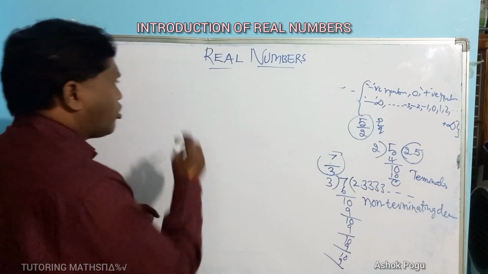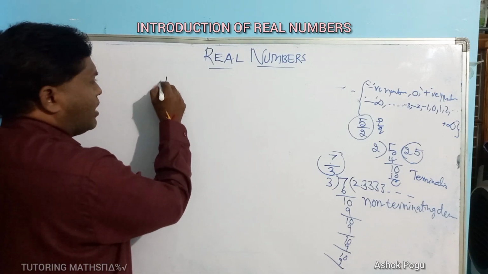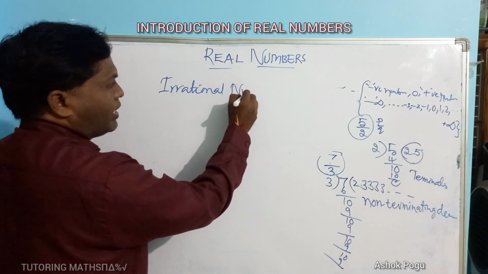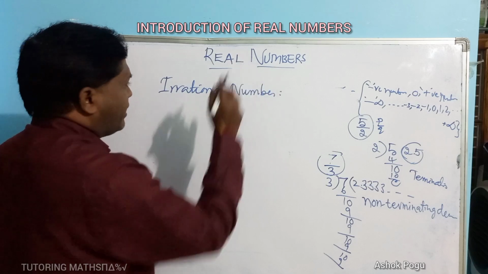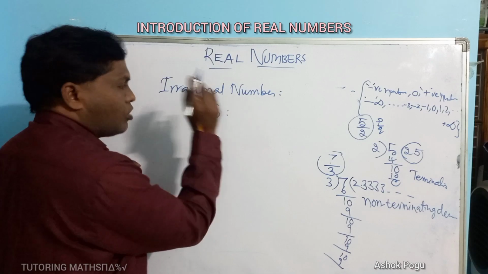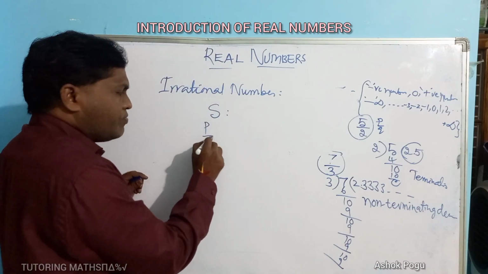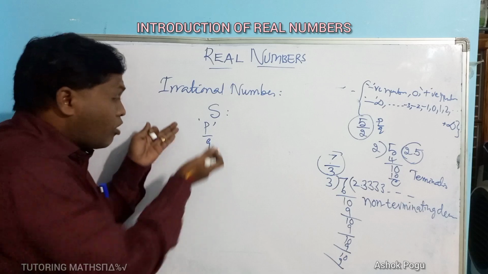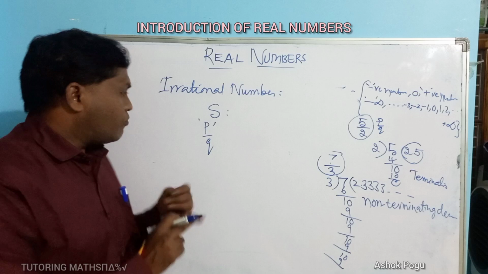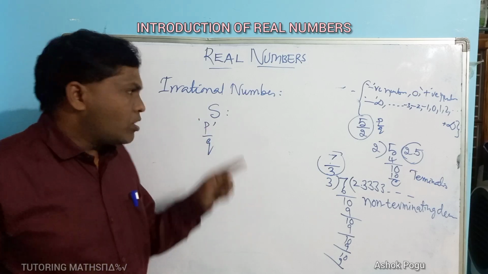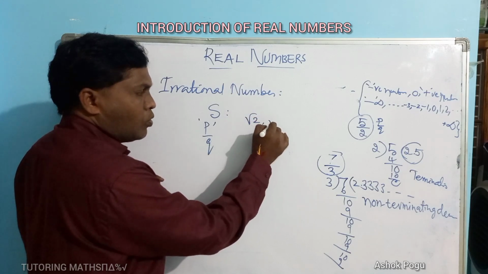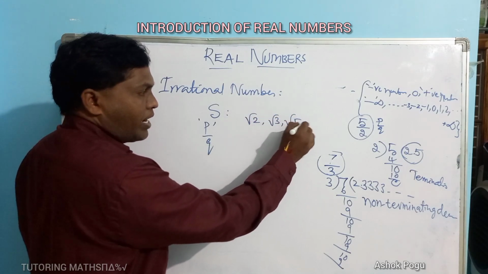Now coming to the next topic, rational numbers are finished, and the next one is irrational numbers. Which are called irrational numbers? Irrational numbers are denoted by the letter S. The numbers which cannot be expressed in the form of p by q are called irrational numbers. Generally, examples you can take: root 2, root 3, root 5 and so on.